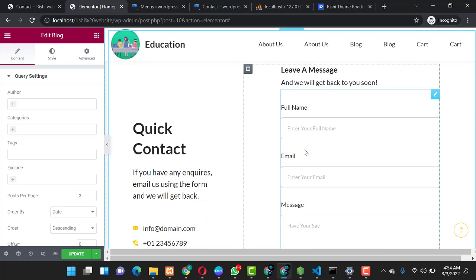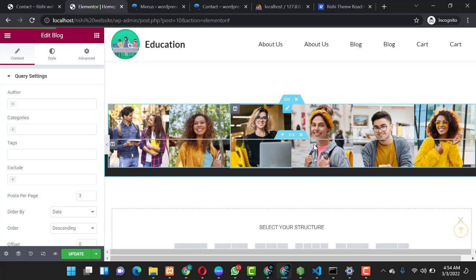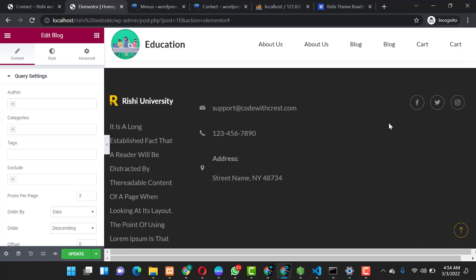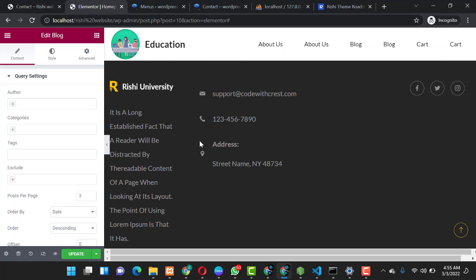So you can do a quick contact and you can still find some detailed information over here of the various team members which you have in your website. So you can still choose to remove these. You can choose to edit each and every one of them and fit in your own data which you want to fit there, and then you have the footer over here. So basically that is how you can customize and set your home page.